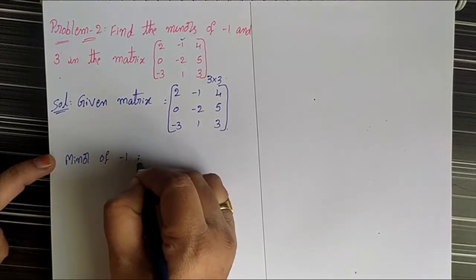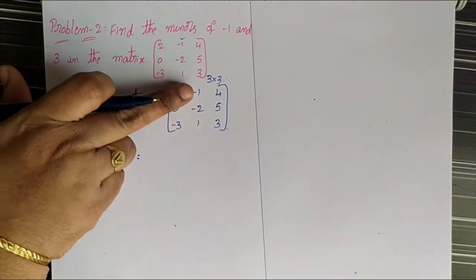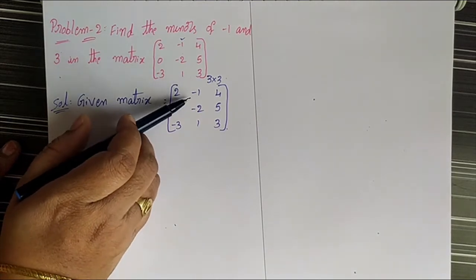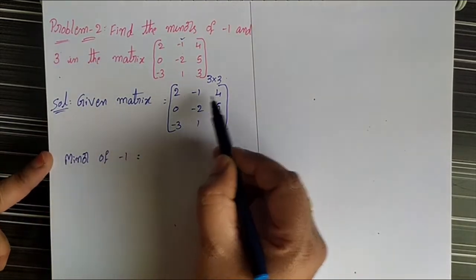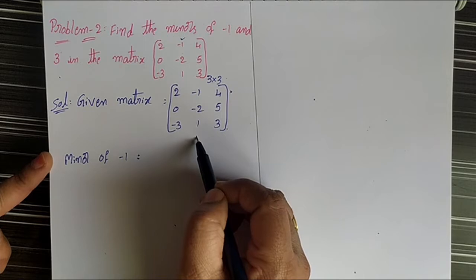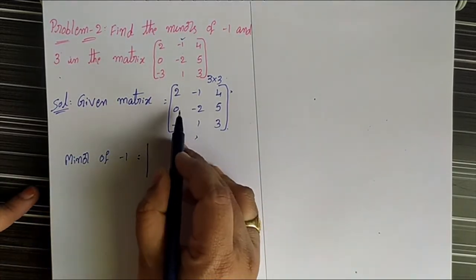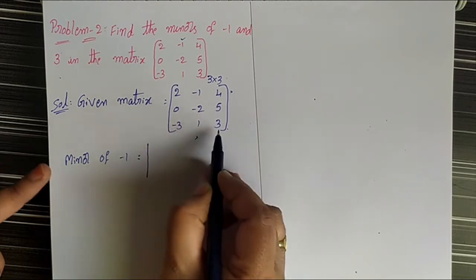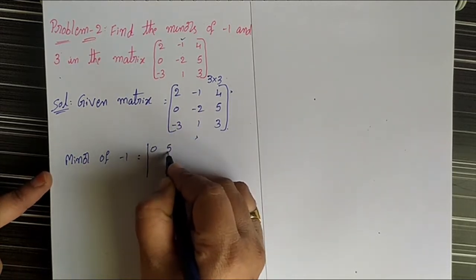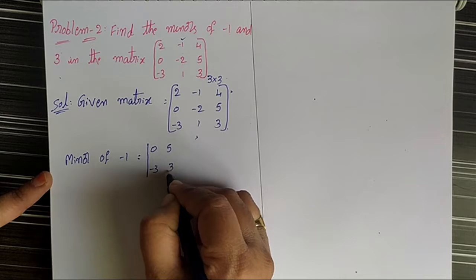First, the minor of -1. For finding the minor of -1, here is -1. The minor of -1 means we have to eliminate this row and this column, then take the determinant of the remaining elements. The remaining elements are [0 5; -3 3].